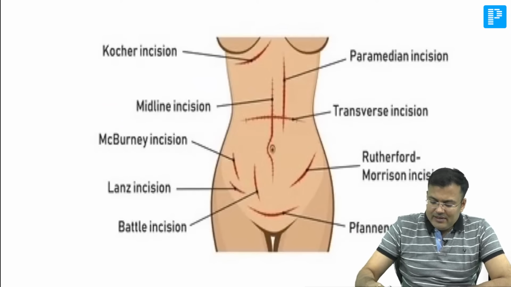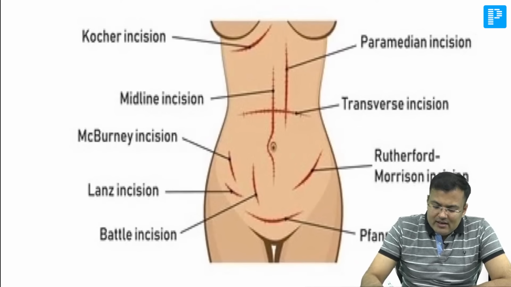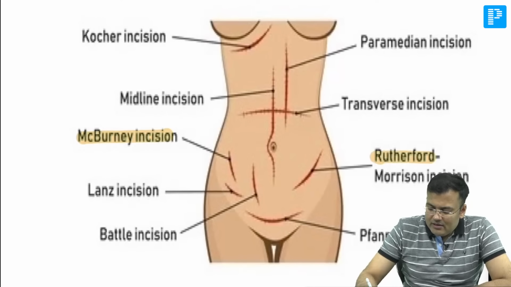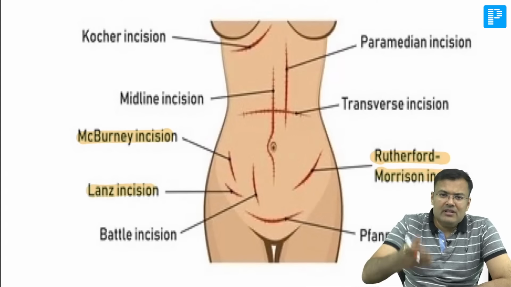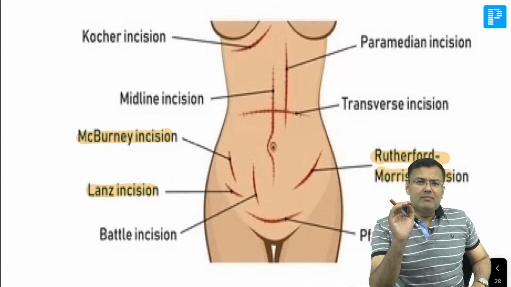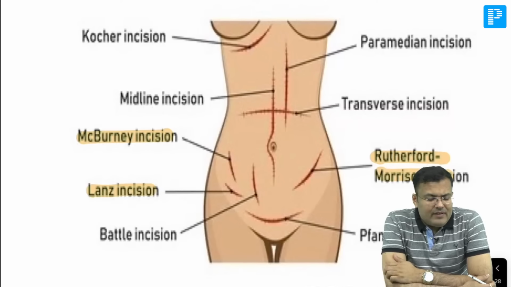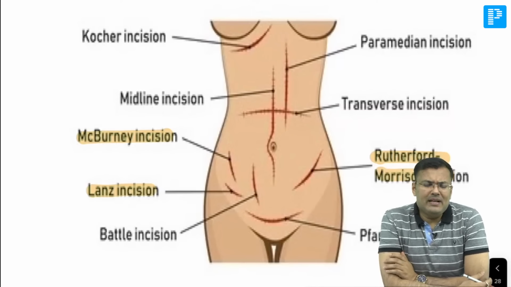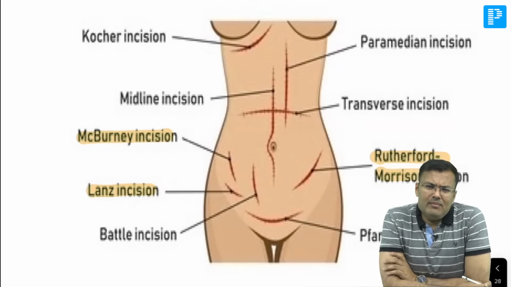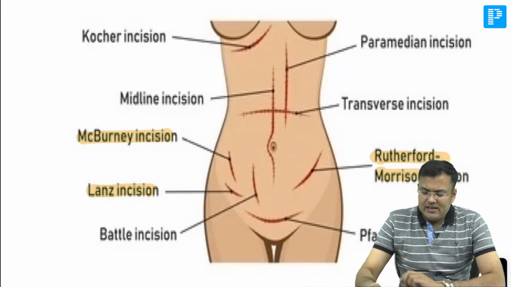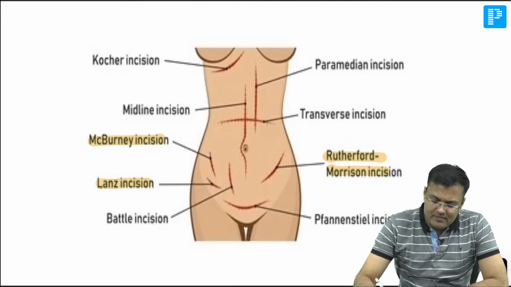and important. You can see, we already discussed incisions related to appendix, McBurney's, Rutherford-Morrison, Lange. One question is for all of you. Out of these 3 incisions, can you tell me only one is muscle cutting? Tell me which one. Yes, if it is not Battle, so you can see it is just by the side of midline. If it is beside the midline, you can mark paramedian. Okay, so only one incision which is muscle cutting, you know, it is Rutherford-Morrison.